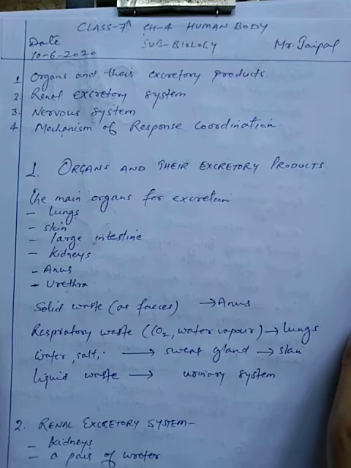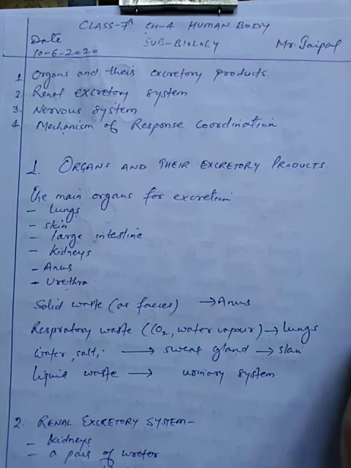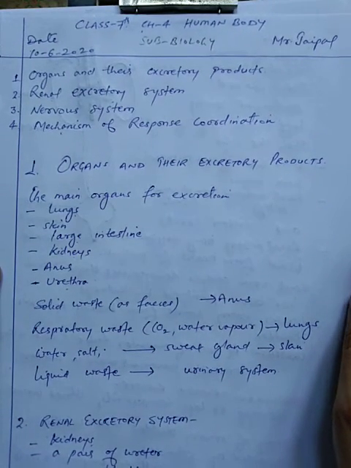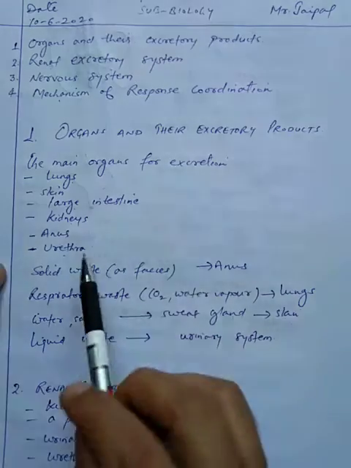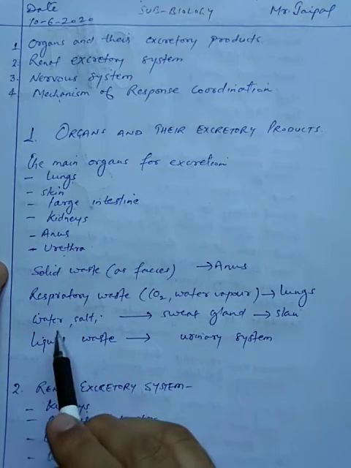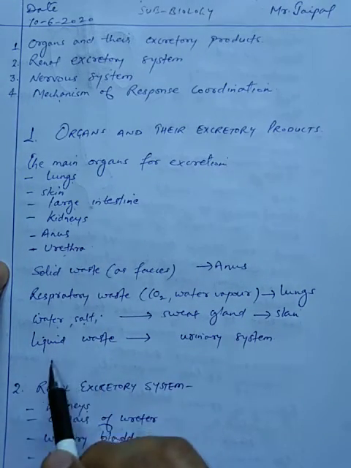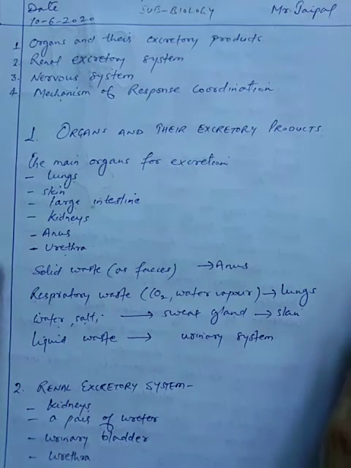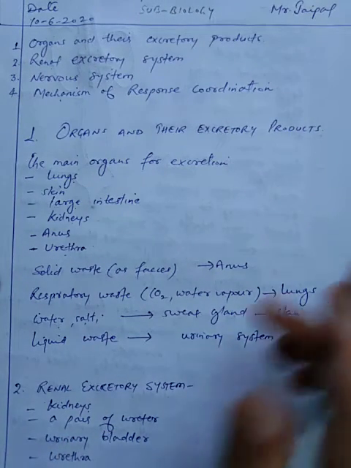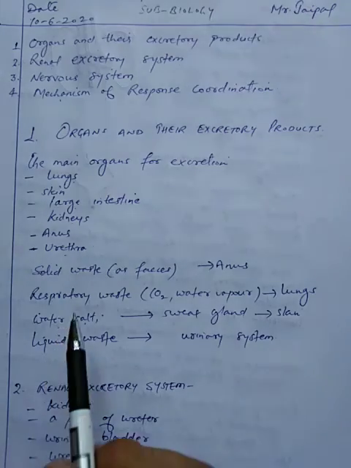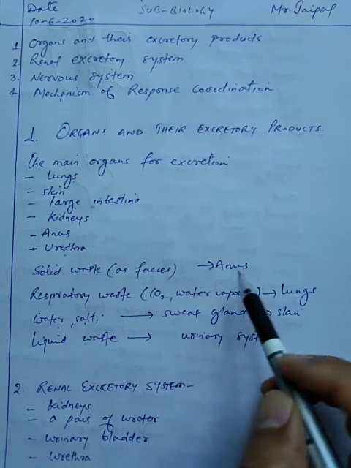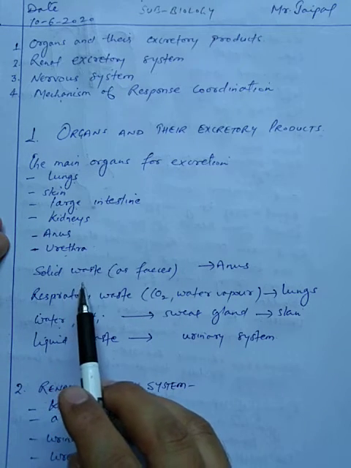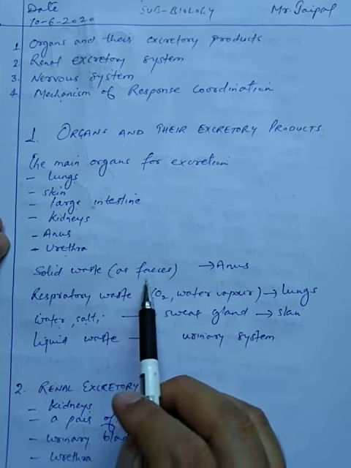Excretion is the process of throwing out waste from the body. The waste can be in the form of solid waste, respiratory waste, water or salt, or liquid waste. The organ involved in removal of solid waste is the anus. Basically the solid waste is removed in the form of feces.